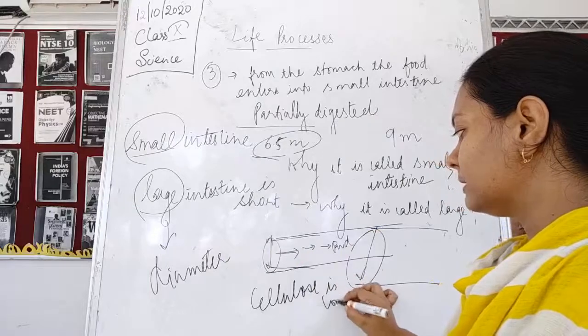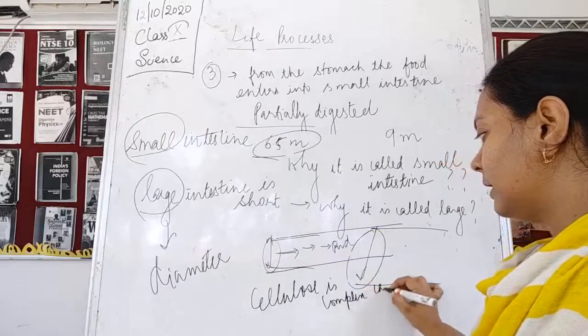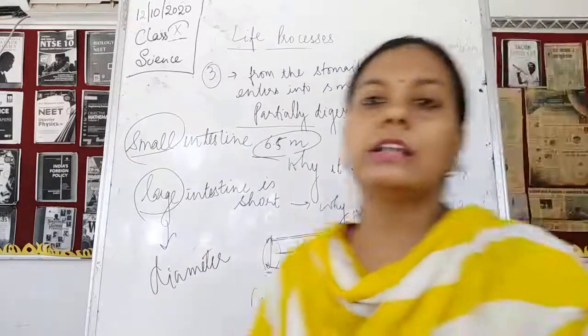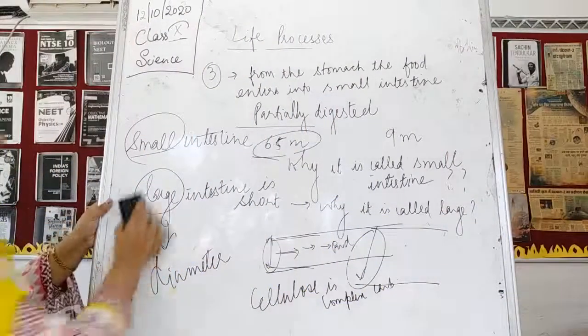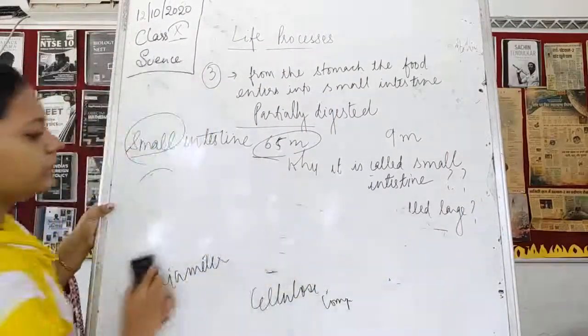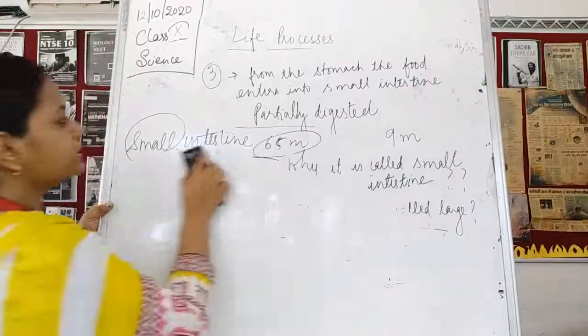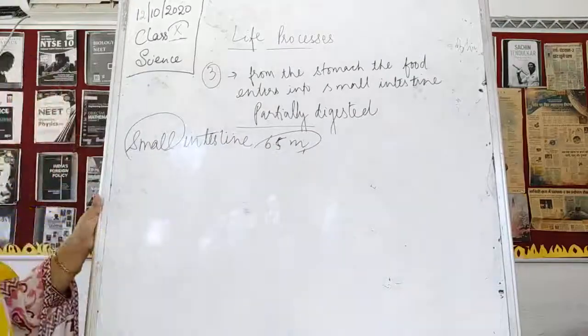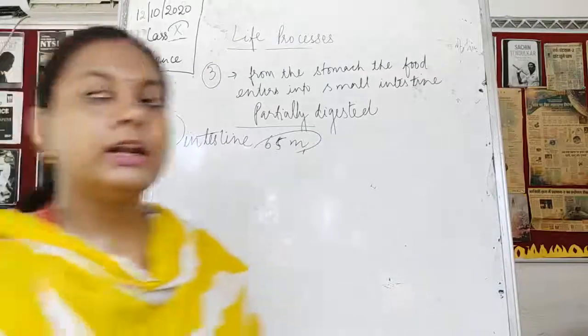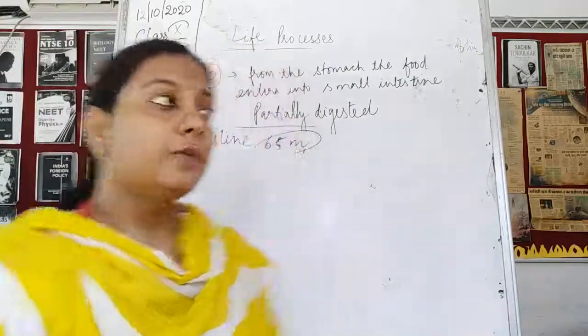Cellulose is a complex carbohydrate. This requires a large amount of time for getting digested. So how will the time be available? Time will be available in this way. If the small intestine is 6.5 meters in length, then the food will move for 6.5 meters in length.